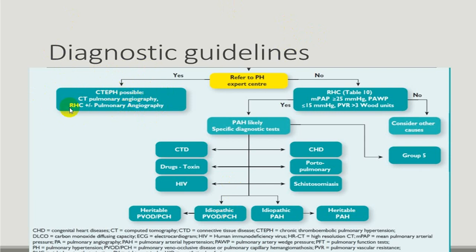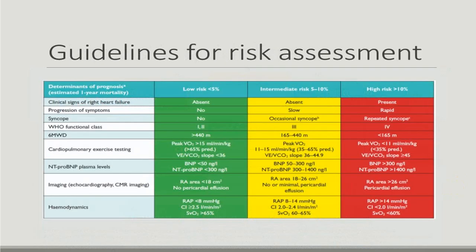Right heart catheterization will be helpful to find out right-sided pressure changes, that is pulmonary arterial pressure, right ventricular pressure, right atrial pressure, etc. A mean pulmonary arterial pressure less than 25 will straightforwardly rule it out, but elevated pulmonary arterial pressure will be in favor of pulmonary hypertension. Then you will have to rule out different causes like HIV, etc. Different causes of pulmonary hypertension, you will have to investigate in detail.